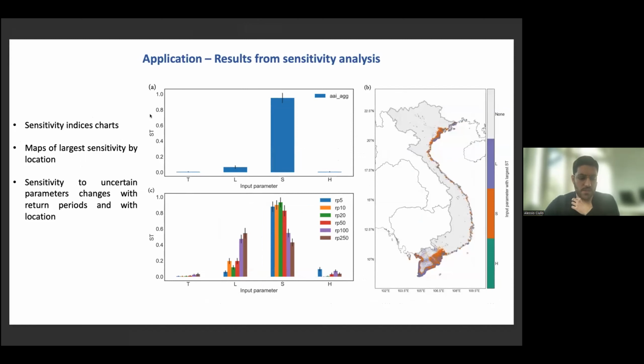And in terms of sensitivity analysis, we can actually display what input factors matter the most in a geographical spatial setting. And we can also see that across different return periods, the importance of input factors for the output of interest differs. Thank you very much.